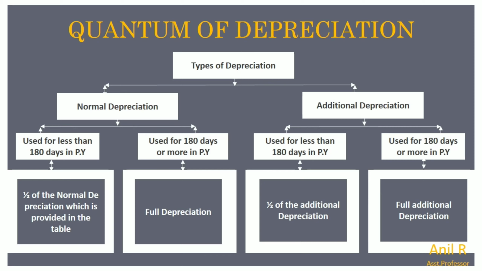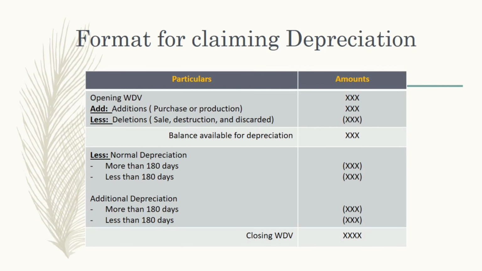So this is very important while calculating depreciation. Next, here we have the format of claiming depreciation. You can see here, first we need to take the opening written down value. This is very important. Then here we have additions.